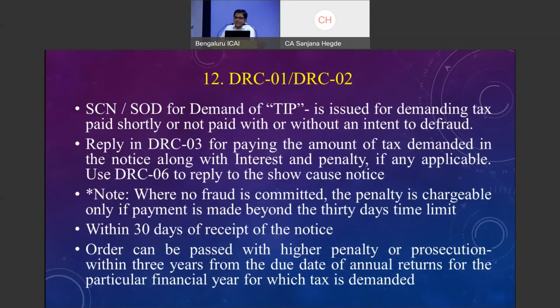If the demands are accepted, you need to pay with DRC 03 along with interest, and wherever penalties are imposed, if you wish to contest, you can contest. Otherwise, if you are required to pay, before issuance of the notice the amount would have been lesser. After issuance of the notice, it becomes more.